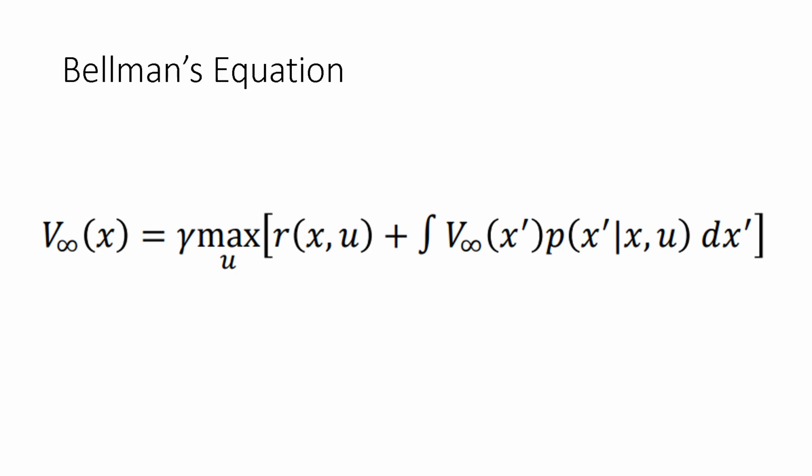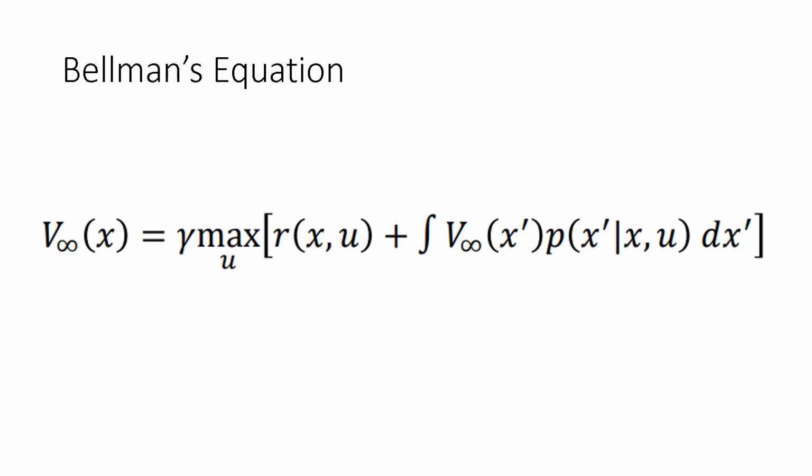To calculate the value function, we can use the recursive form of Bellman's equation. On the left, we have the value function calculated after an infinite number of iterations, or at least until the value function has converged. On the right, the first term we have is gamma, which is a discount factor. We use the discount factor to signify how important future rewards are to the current state. A reward that occurs n steps into the future will be multiplied by gamma to the power of n to describe its importance to the current state.